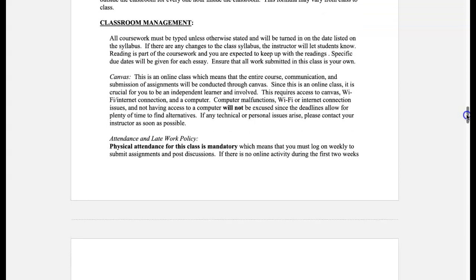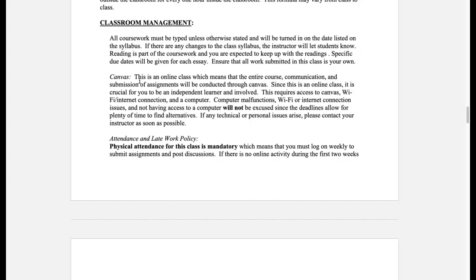When it comes to classroom management, like I mentioned before, this class is completely online, which means that we are going to be using Canvas. Basically what that means is that you want to make sure you have access to reliable internet, and also access to a computer, because for some assignments like essays, it's easier if you submit them through a computer because of formatting and things like that.